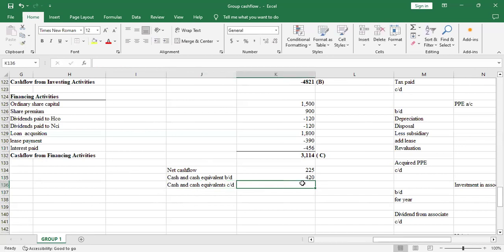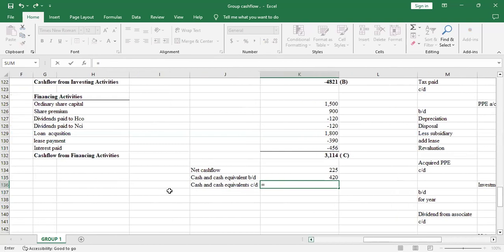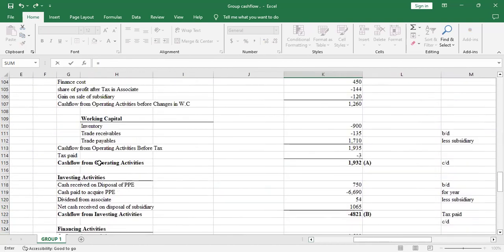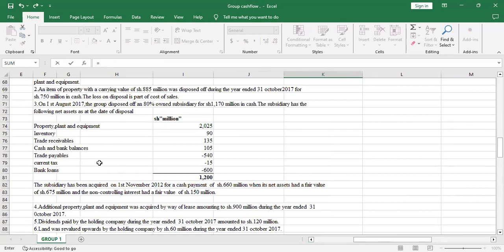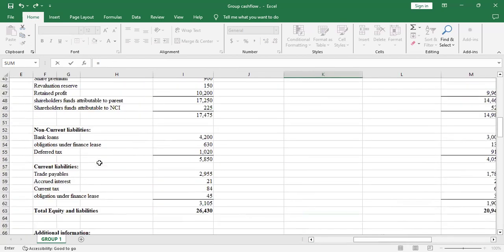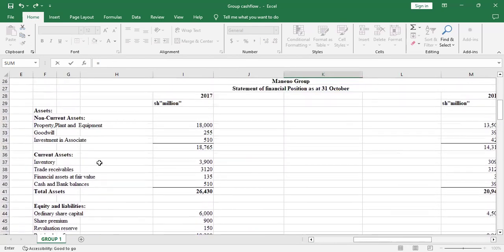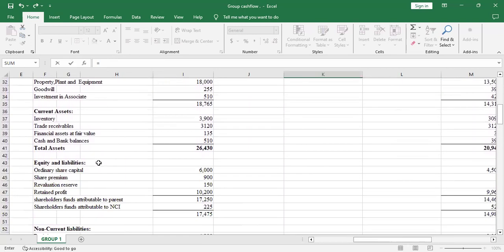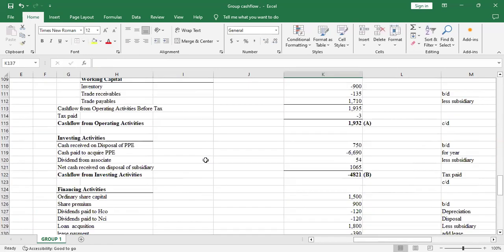So let us see. So I'll sum the cash and cash equivalents carried down, sorry, not brought down, carried down. So financial assets at fair value, it was this plus this cash bank balance.